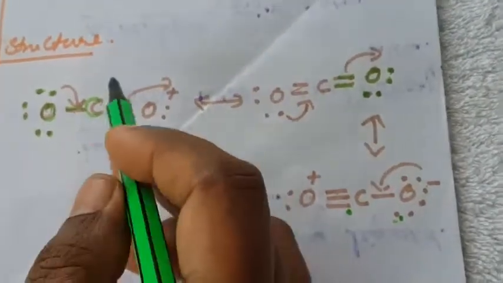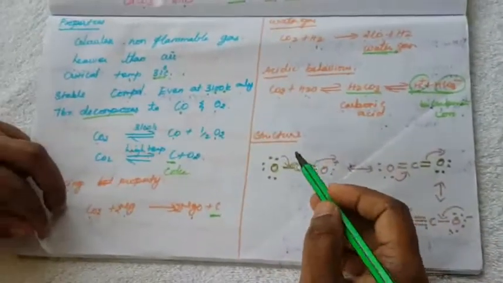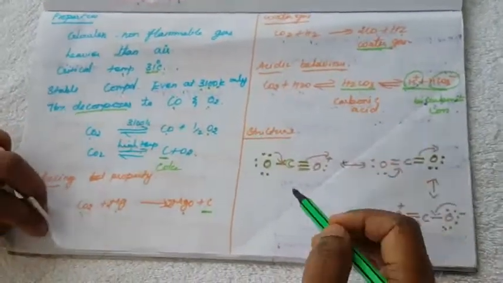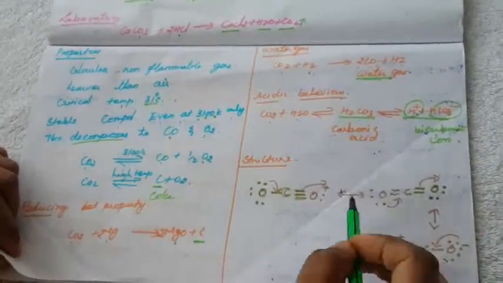Everyone studied this last year in the 10th lesson, chemical bonding. We already studied the same structures, carbon monoxide and carbon dioxide, last year. Here also, the same structures are given.